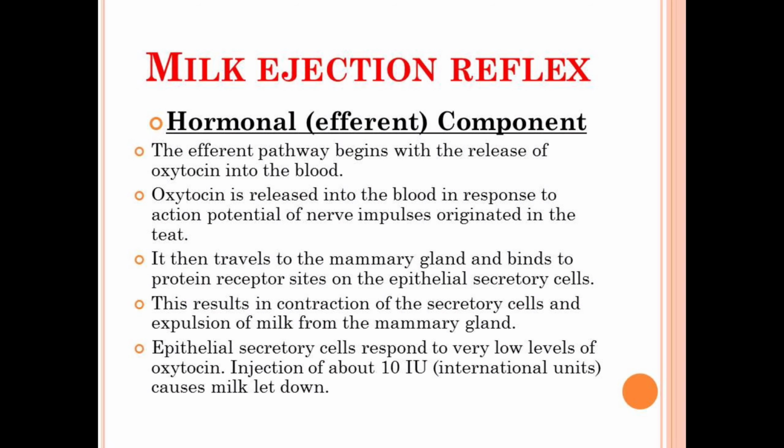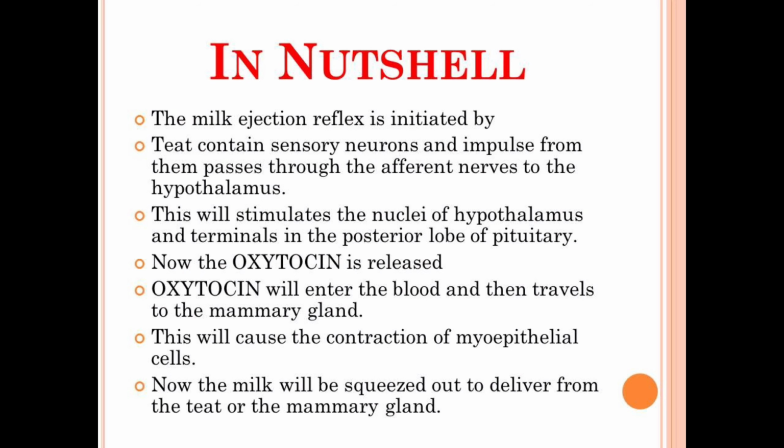In simple terms, the neural component of the milk ejection reflex is concentrated toward the secretion of the oxytocin, and the hormonal component is concentrated towards the binding of the oxytocin with the secretory cells, which will lead to the release of the milk. In a nutshell, the whole ejection process of the milk can be summarized in some points, and they are as follows.